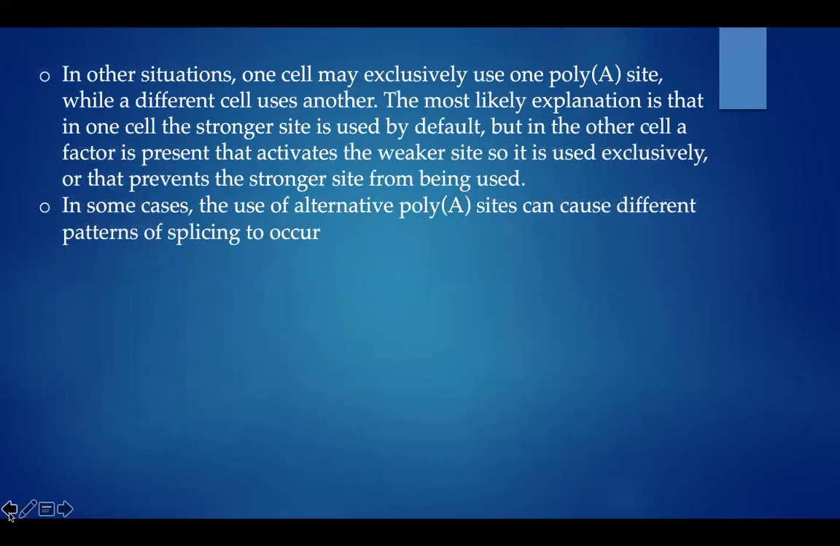In other situations, one cell may exclusively use one poly A site while a different cell uses another. The most likely explanation is that in one cell the stronger site is used by default, but in the other cell a factor is present that activates the weaker site, so it is used exclusively, or that prevents the stronger site from being used. In some cases, the use of alternative poly A sites can cause different patterns of splicing to occur.